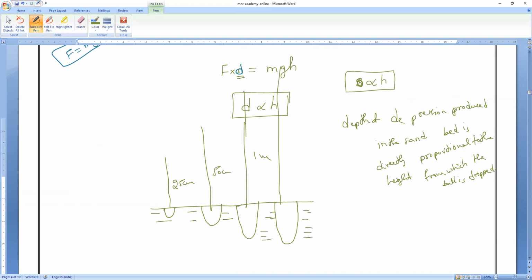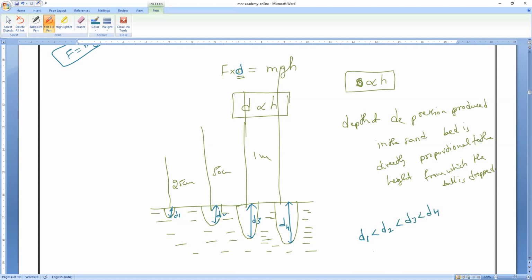So simply I cannot say the depression produced by the 1.5 is bigger, because we have to prove it mathematically. Let me take this depression as D4, this depression is D3, the depression created by this one is D2, and the depression created by this one is D1. So depression D1 is less than D2, less than D3, less than D4. Or depression D4 is greater than D3, greater than D2, greater than D1.